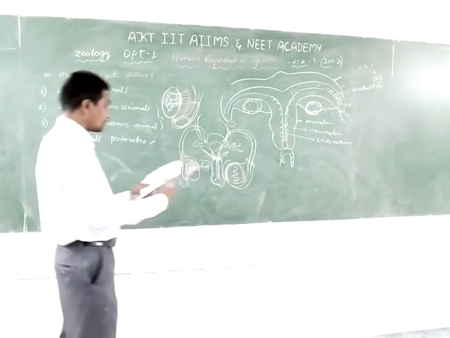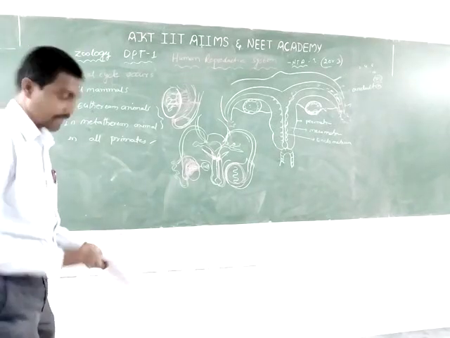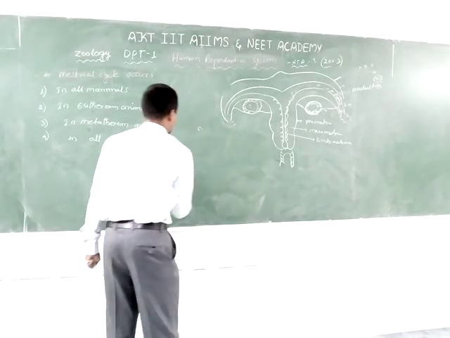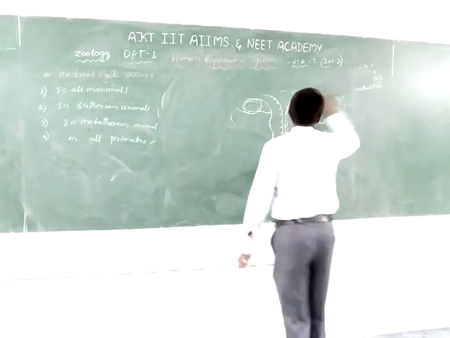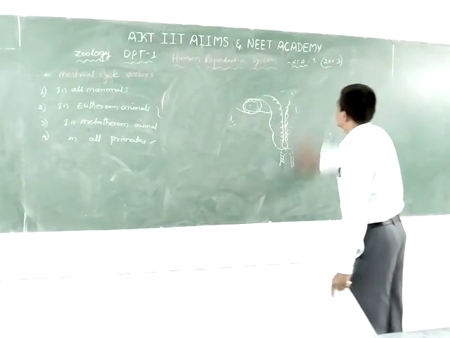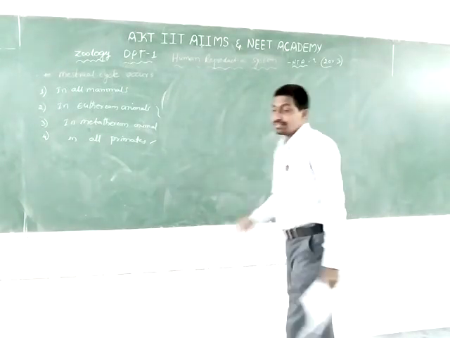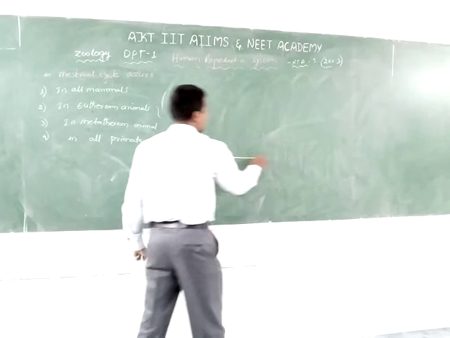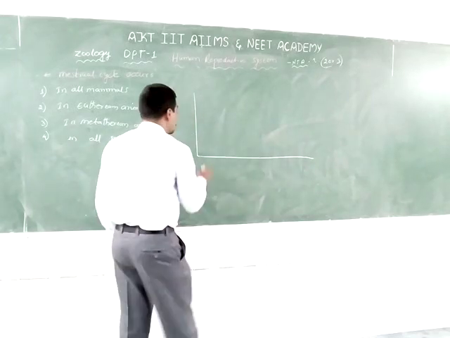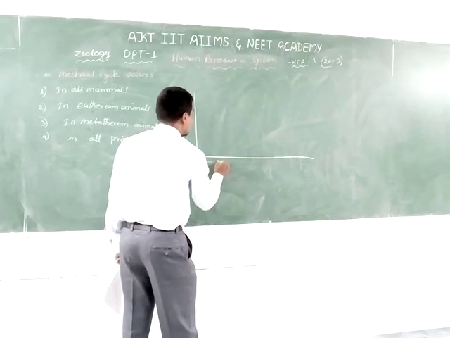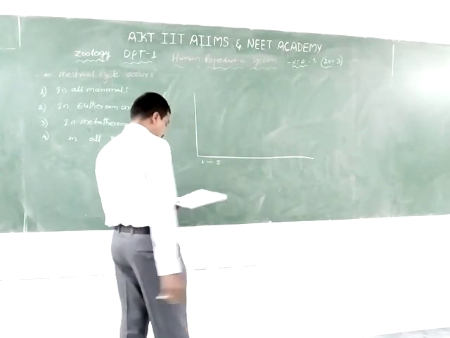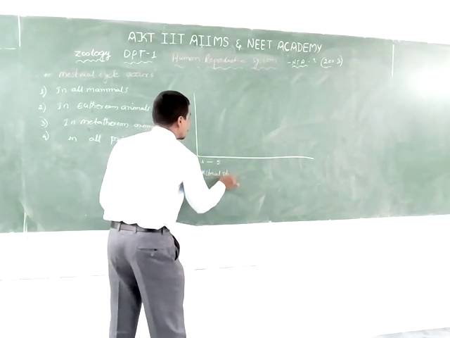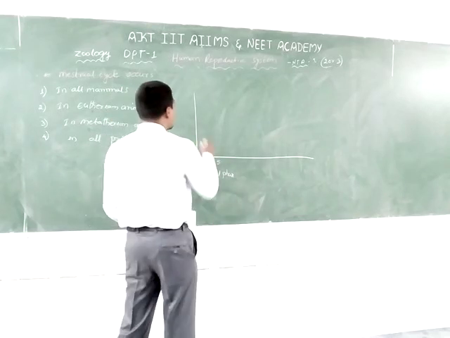The menstrual cycle has a total of 4 phases. The first, days 1 to 5 of the total 28 days, is known as the menstrual phase.